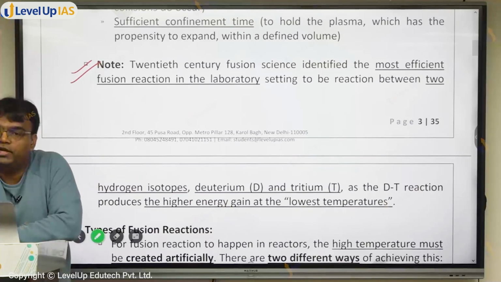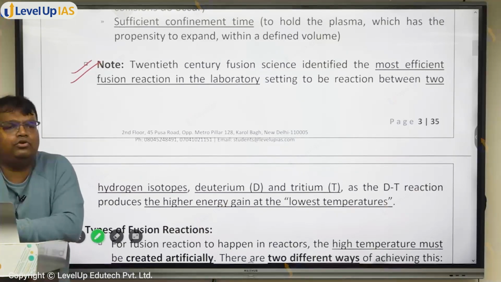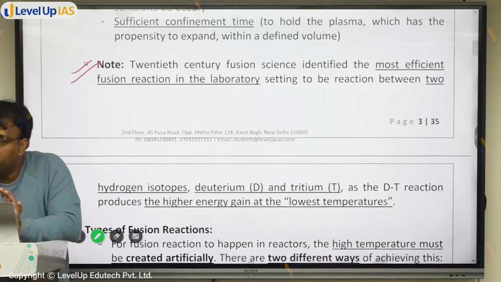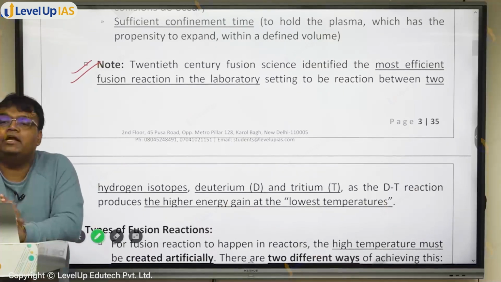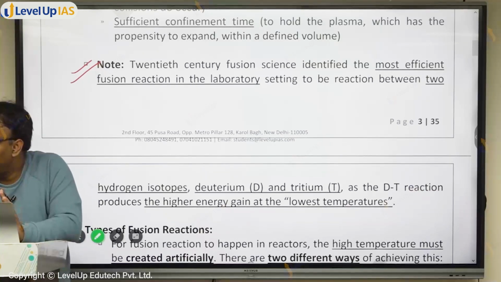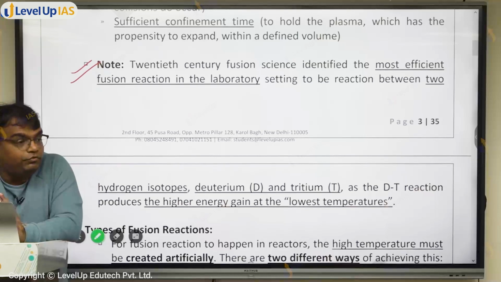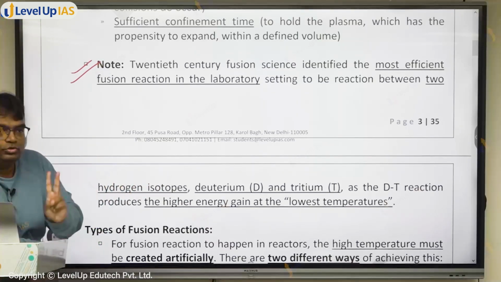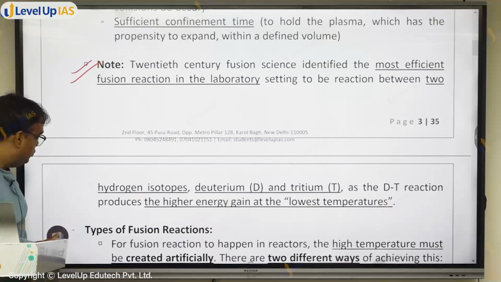सबसे efficient क्या होता है? Deuterium and tritium. We are not going behind in the science behind it, but इसे याद रखो, in laboratory setting, which are the atoms which we are easily able to fuse, when easily मतलब easily नहीं, 15 million degree Celsius and all, but we are it is easy to achieve, or we are finding it more comfortable to fuse. What is that? Deuterium and tritium, they are both hydrogen के isotopes. Okay.